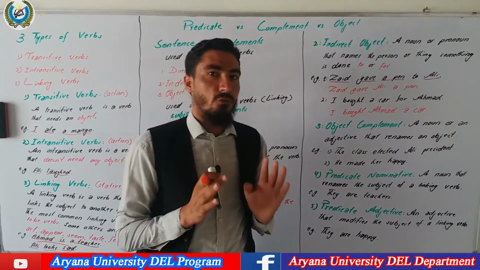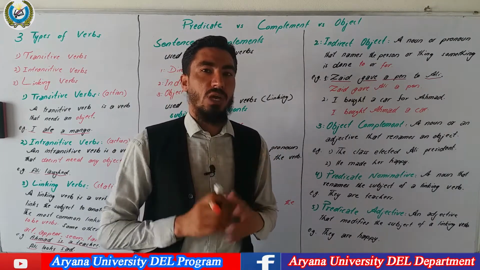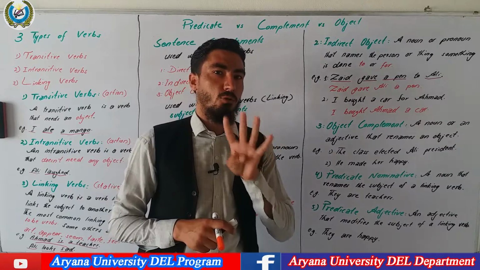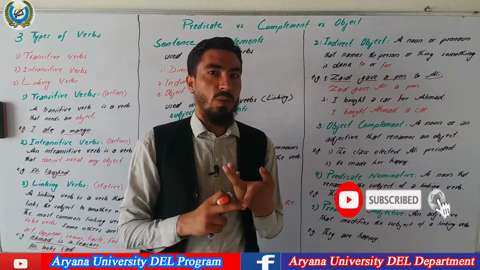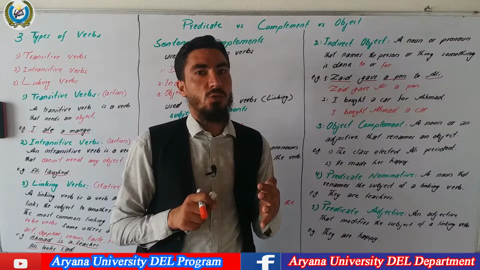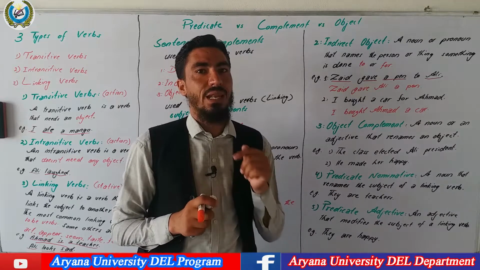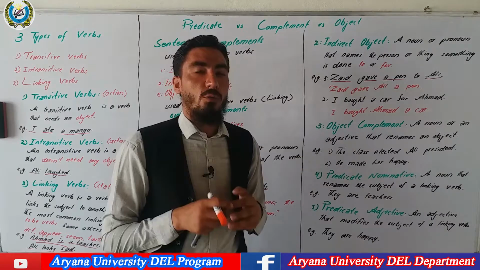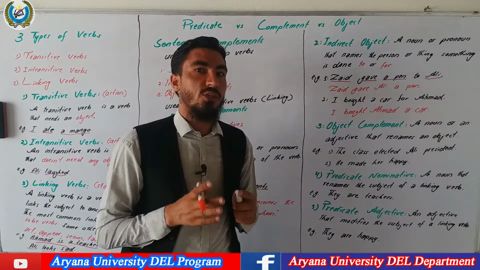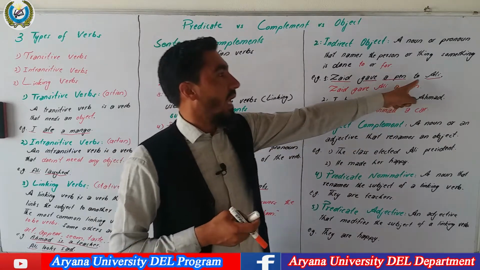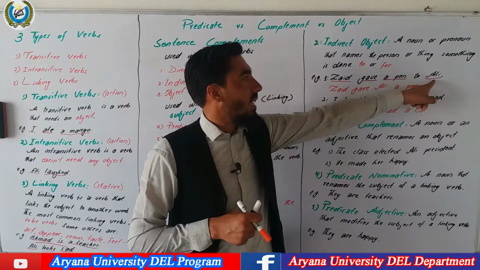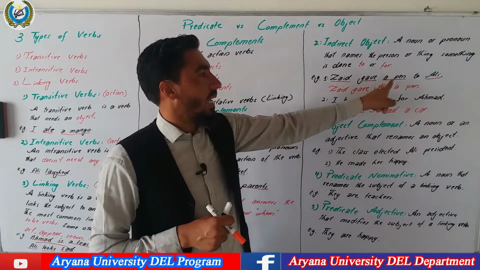If you want to easily find out what is an indirect object in the sentence, you should ask four questions. To what? To whom? For what? And for whom. The part of the sentence which answers one of these four questions is an indirect object. When we want to make the sentences short with an indirect object, we remove the preposition and bring the indirect object between the verb and direct object.